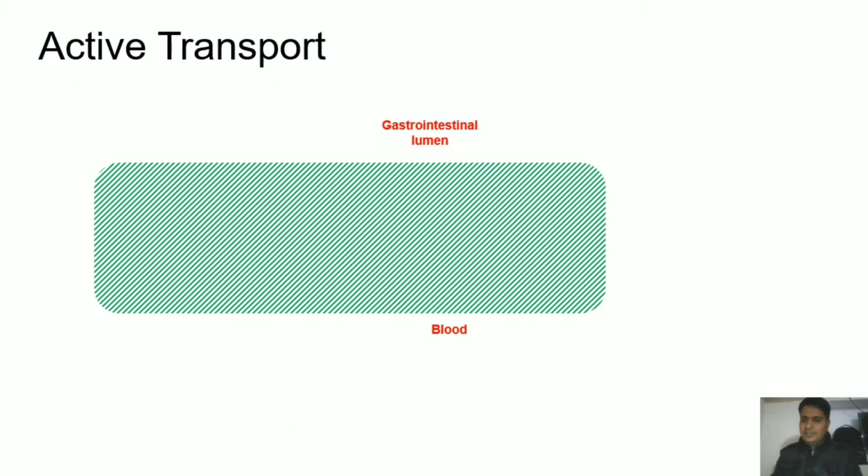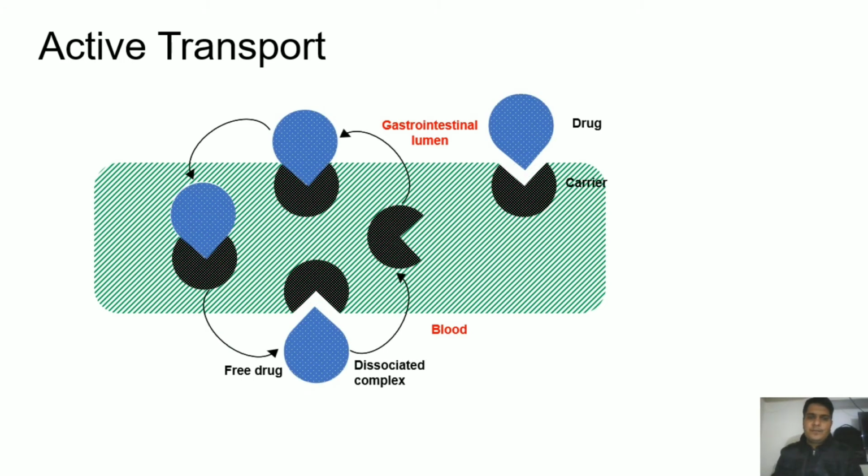In this picture, I will tell you how these transport mechanisms work. As I have already told you, it requires energy for transporting drug molecules to the other side. Here you can see the drug and carrier complex that is being made available to the other side.